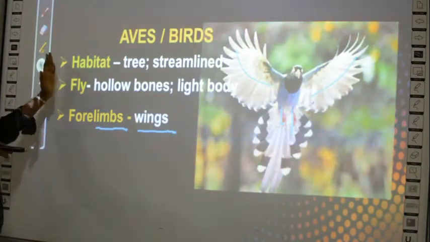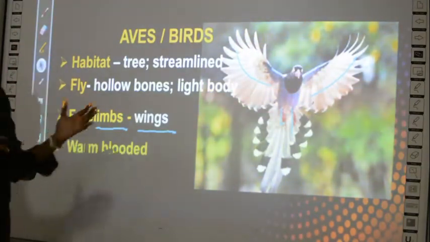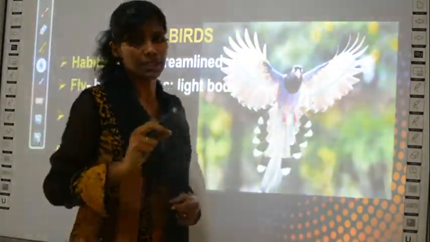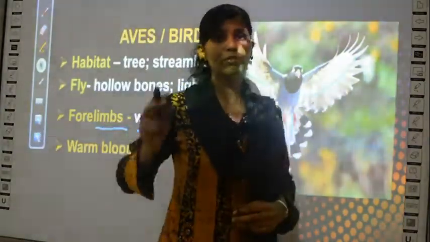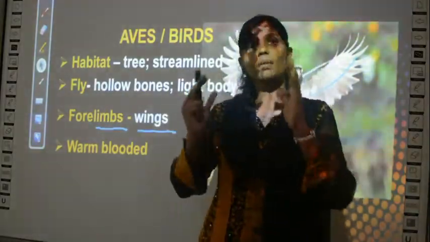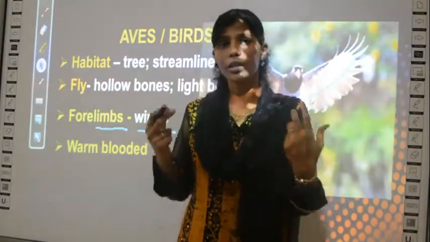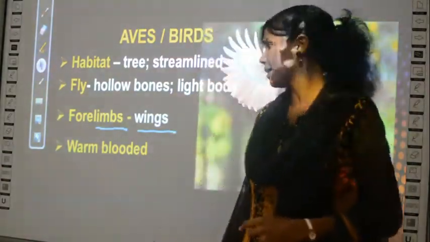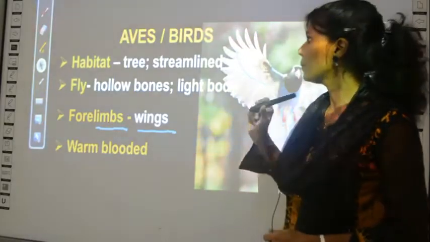Then what else? I told you already, birds and mammals alone are warm-blooded animals. That is, even when the temperature of the surrounding environment changes, they have their stable body temperature. Their body temperature will not change. So they are called warm-blooded animals. So what have we studied about birds?